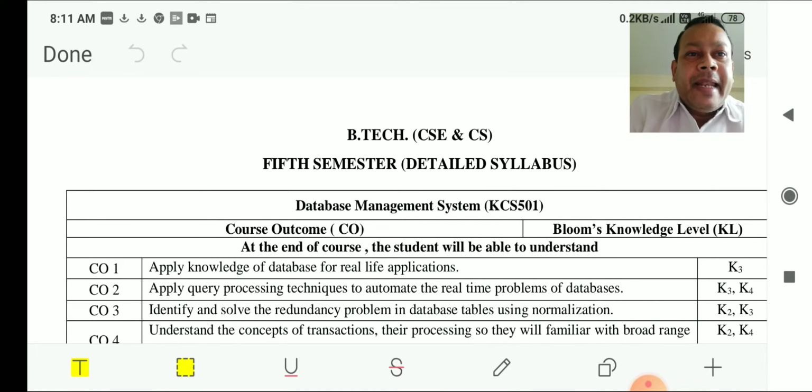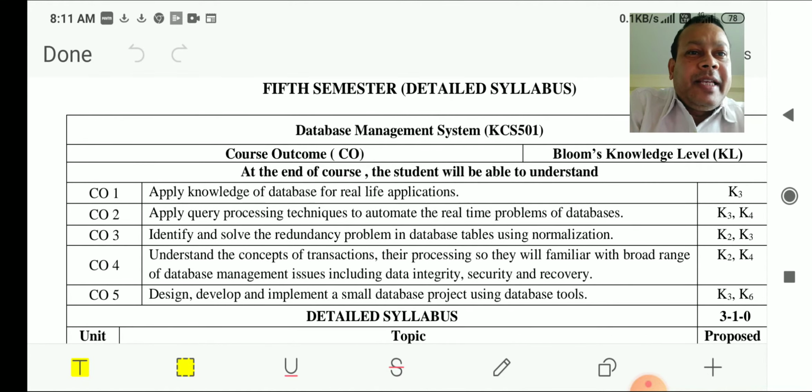In the very beginning you are able to see that database management system is there, having the code KCS 501, in which you are able to see that course outcome is there and Bloom's taxonomy is there. On the very top you are able to see these two parts. This course outcome is nothing but what you are going to learn at the end of this entire topic, that is, the unit given over here. Clear? So CO1 is course outcome 1, CO2 is course outcome 2, and so on till course outcome 5. This is already given by AKTU.